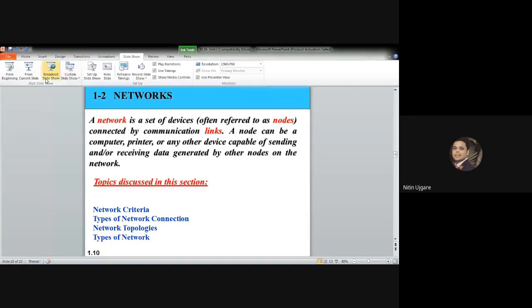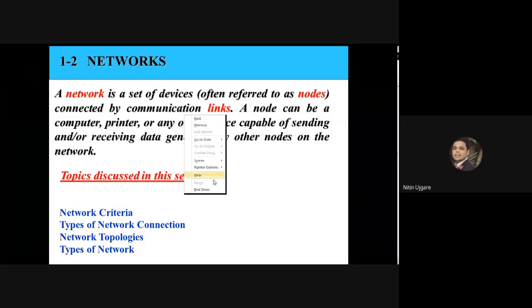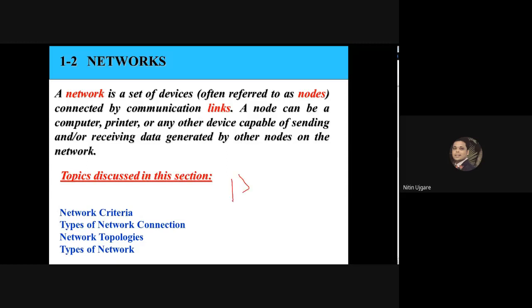So as a part of this, what we have seen is there are three important network criteria. One is what? Can anybody tell me what is the first criteria? Performance. The performance of network. Then what is the second criteria?